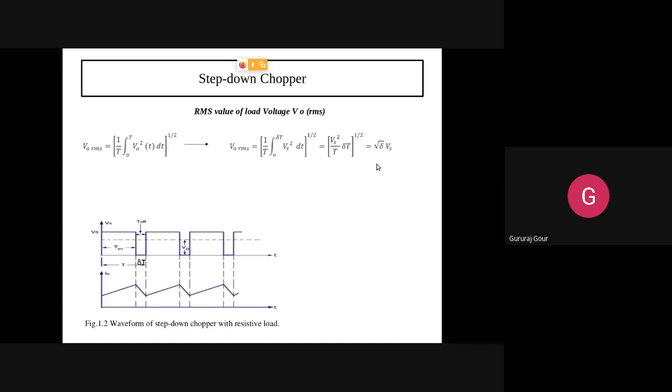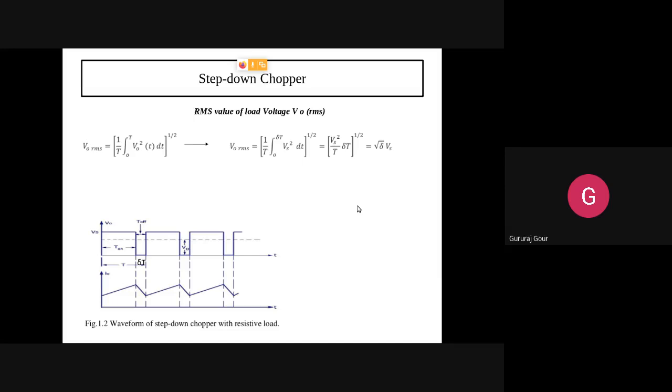Again, δ value will be from 0 to 1. If you take any δ value, assume any value from 0 to 1, let us assume 0.5. Square root of 0.5 is still less. Multiply it with input, we will be getting V0 RMS again less than input. That's why once again we are showing that in case of RMS value also, load voltage is less compared to the input DC.